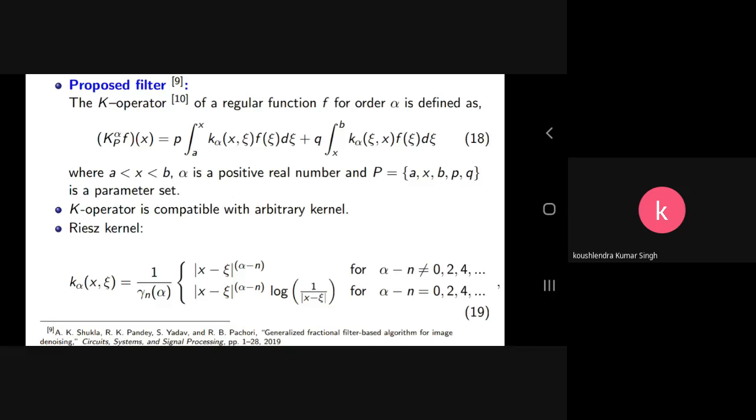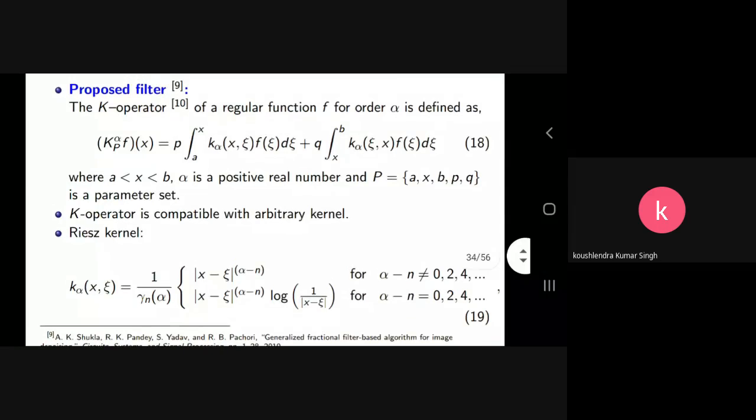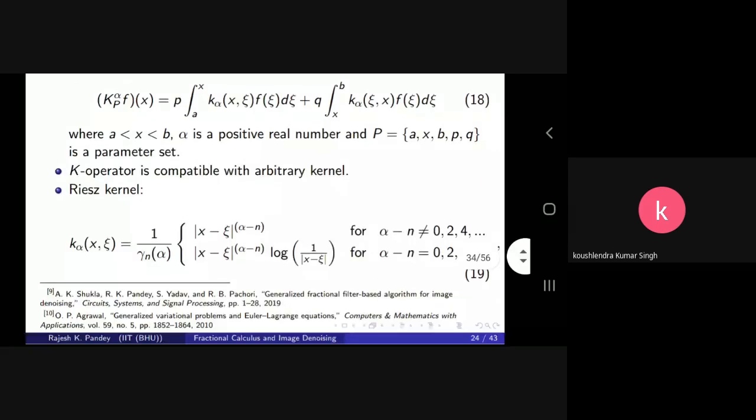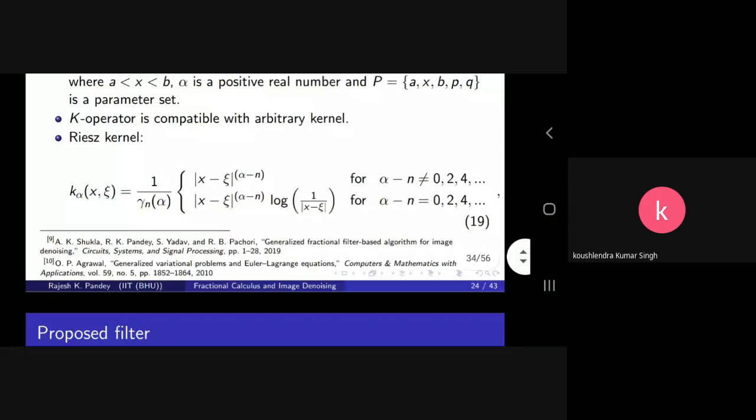For our study, several other people have already taken the Riemann-Liouville fractional integral, which consists of the power kernel, so that kernel is already used. So what we actually take is the Riesz kernel as K alpha. It is different from that, to make our study more rigorous and fruitful. So K alpha is chosen as 1 upon gamma(n alpha), in this expression number 19.